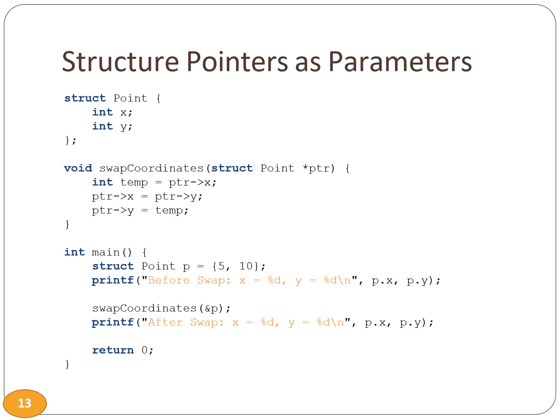In C, we can pass structure pointers as function parameters to manipulate structure members within the function. This method allows functions to directly access and modify the original structure. Consider the following function in this example that swaps the x and y coordinates of a point structure. The function takes a pointer to the point structure as a parameter and performs the swap operation.